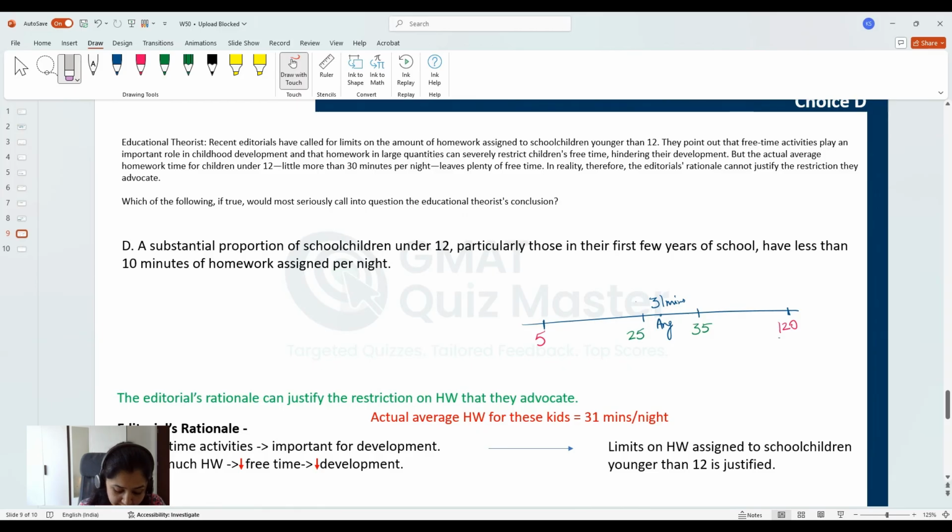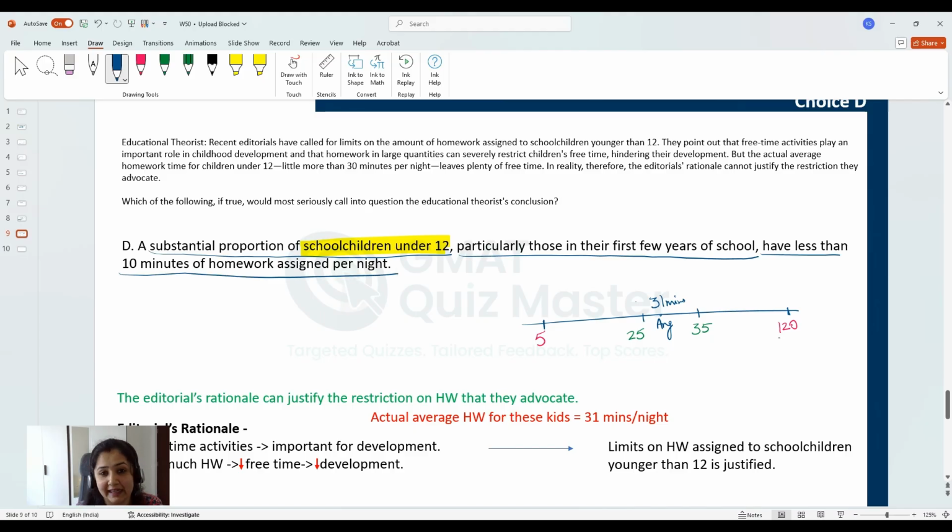Choice D. A substantial proportion of school children under 12. So we are talking about the same set of students, school children under 12, and we are talking about a substantial proportion, that is a lot of them, particularly those in their first few years of school, have less than 10 minutes of homework assigned per night.